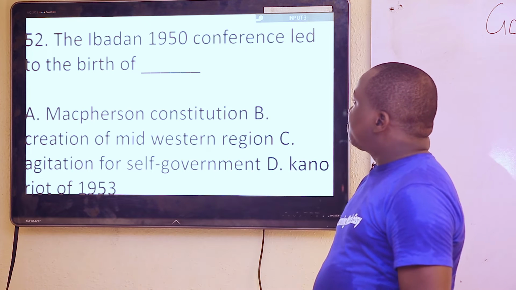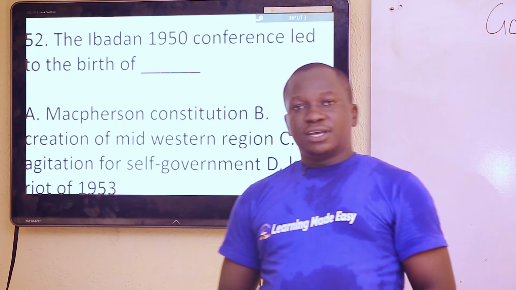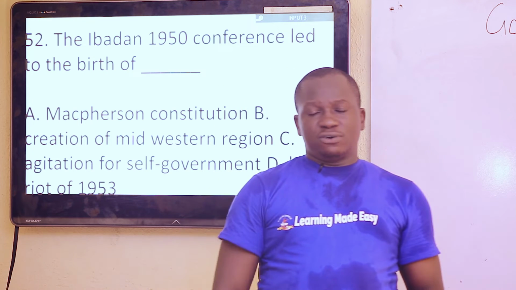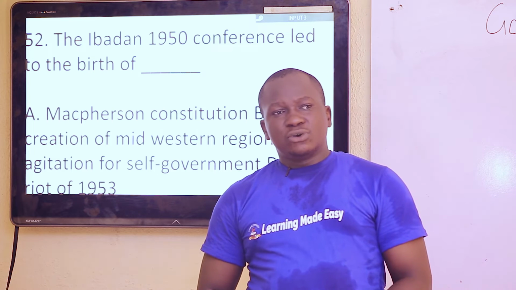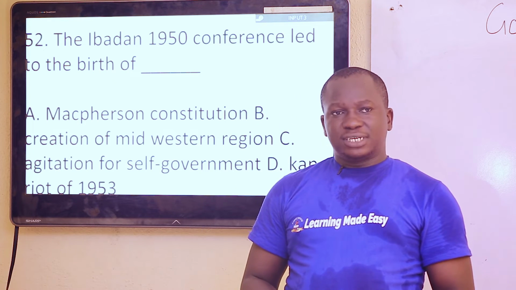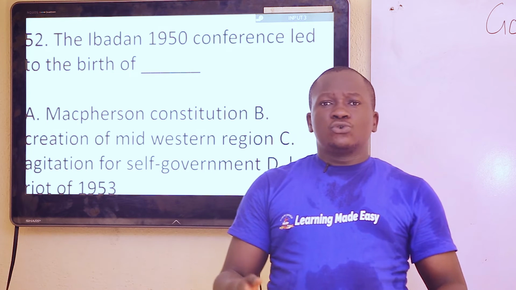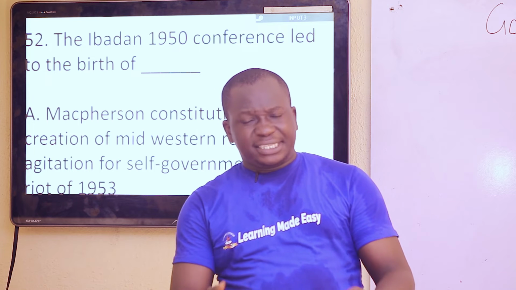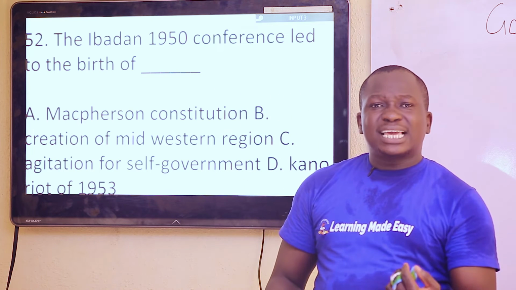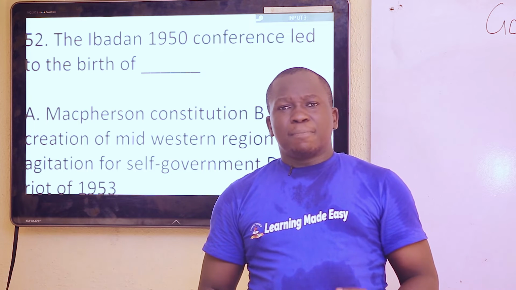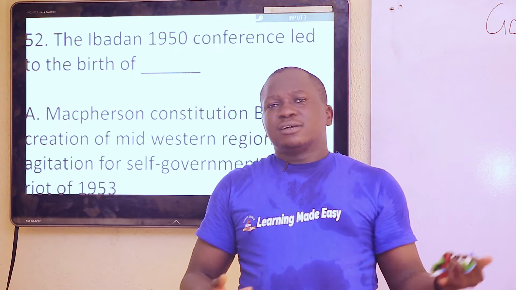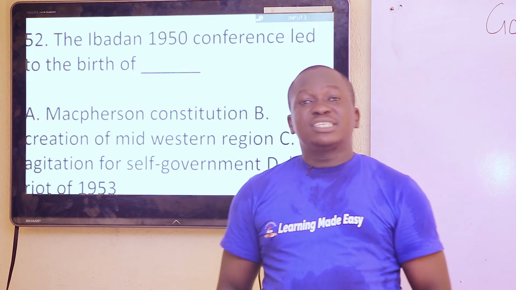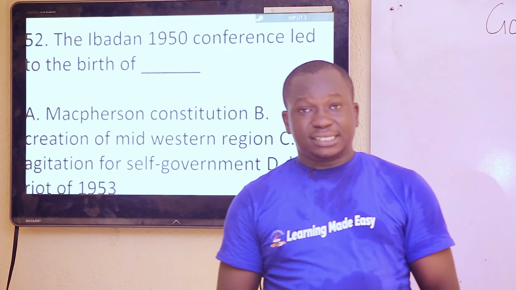The Ibadan 1950 conference led to the birth of, we have the Clifford Constitution of 1922, drafted by Sir Hugh Clifford. And after Clifford, we had 2 colonial governors that came. We had Cameron and we had Bernard Bourdillon, but their stay was short-lived. And so in 1939, Arthur Richards was transferred to Nigeria to become our colonial governor, and then he drafted the Richards Constitution of 1946. Is that clear?